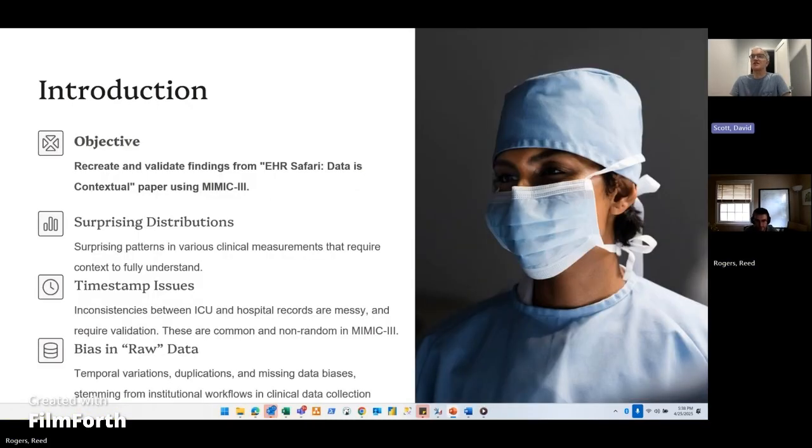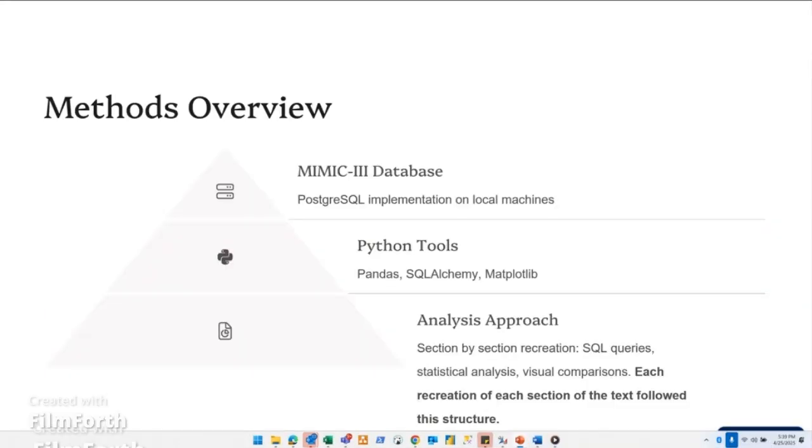Okay, so let's break down the three critical challenges that we tackled: surprising distributions, timestamp issues, and bias in raw data. We used Postgres for MIMIC-III and Python for analysis. We used SQL queries to extract all the data, and libraries to load MIMIC-III locally, which we both did separately. We used pandas and matplotlib.